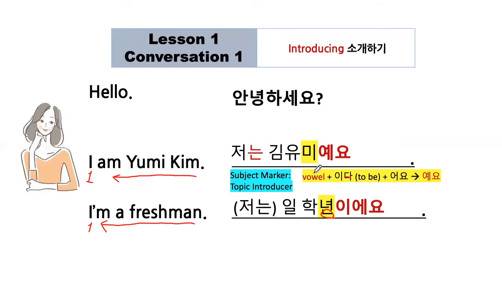And after the vowel, you will say 예요. 김유미예요. 1학년이에요. 이에요, when you have a consonant, we think that is a little bit tough. So we need to have a vowel to make the sound soft. So we try to put 이 right after the consonant, okay?